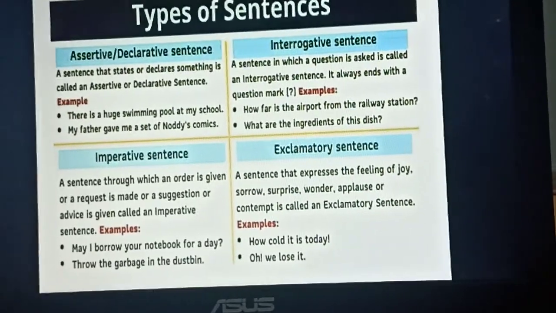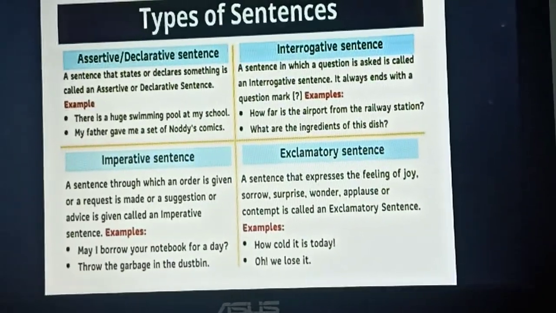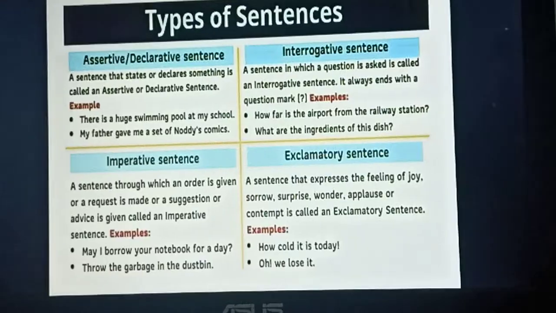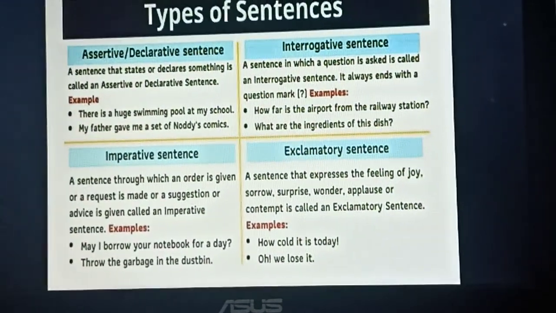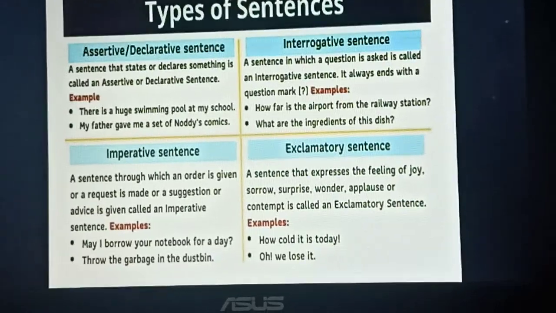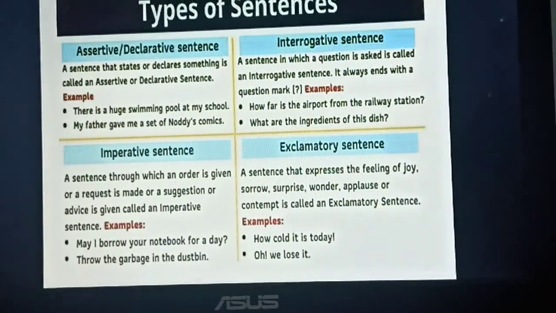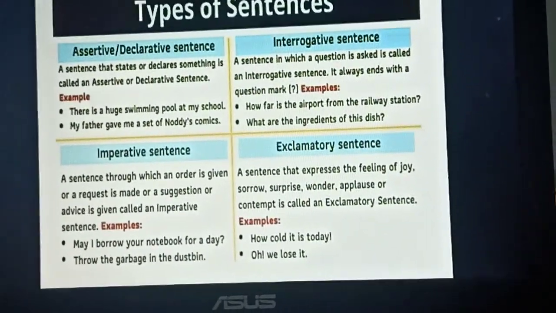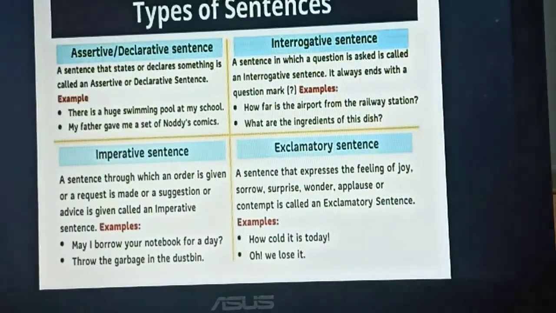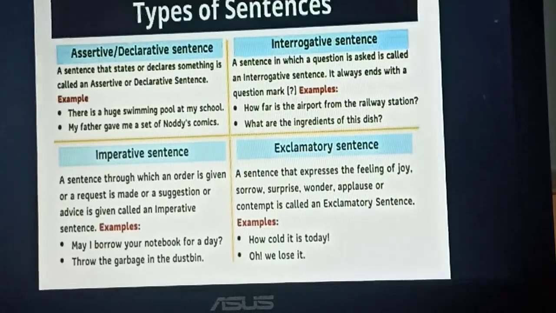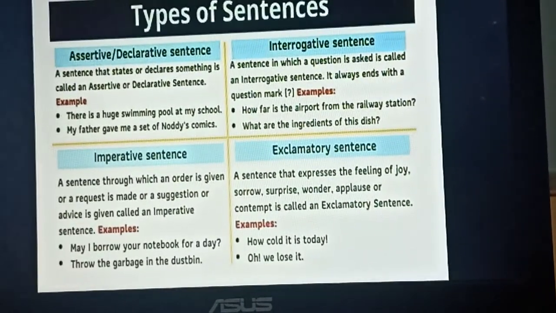A sentence that declares or states something is called an assertive or declarative sentence. Example, there is a huge swimming pool at my school. My father gave me a set of Noddy's comics. Comics means storybooks. Okay, the funny storybooks.